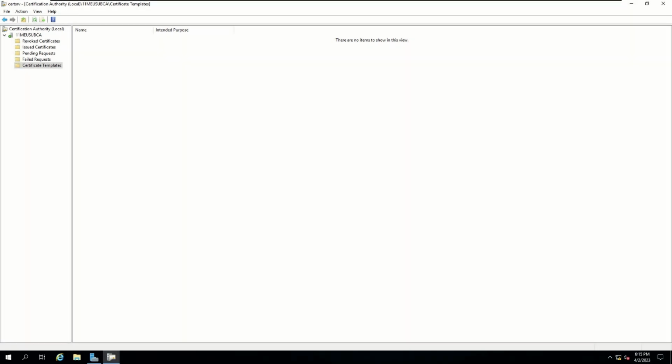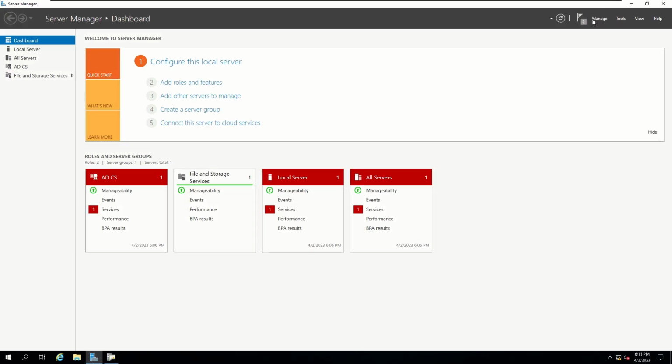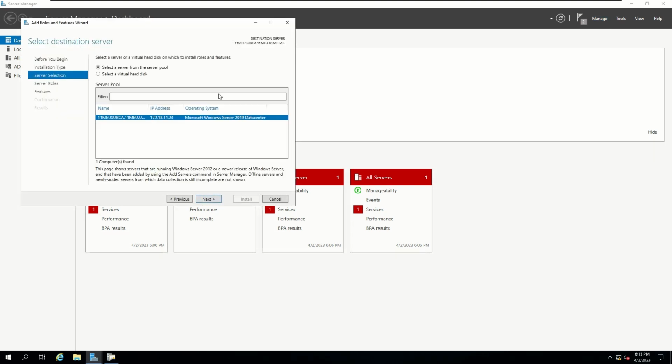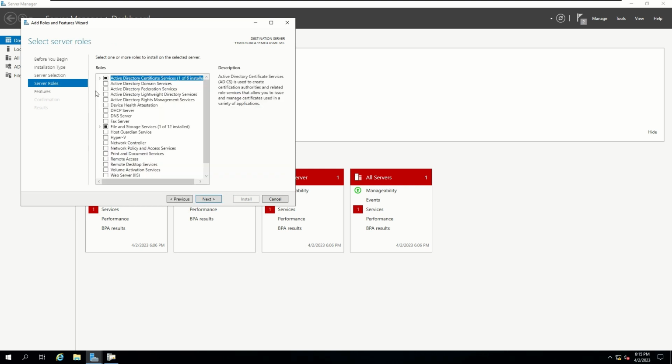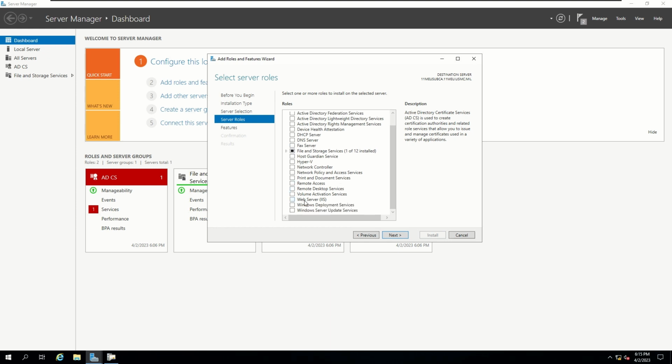Okay, so for task 3, we're going to install the IIS role on our SUBCA. So let's head over to our Server Manager and select Add Roles and Features. Go ahead and click on Next until you get to the Server Roles section. Now for our server role, we're going to look for Web Server (IIS).